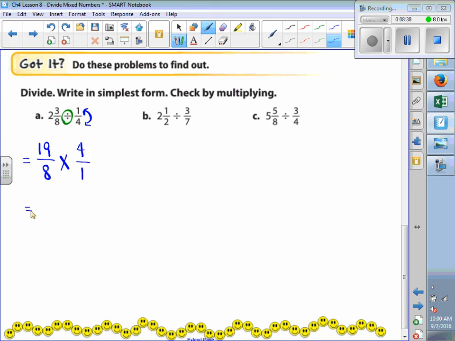And then we multiply like normal. Not the 1 and the 19, the 4 and the 8. We can simplify before we multiply. So 4 divided by 4 is 1. 8 divided by 4 is 2. And then we multiply straight across. So we have 19 halves, right? Now, how many times does 2 go into 19? 9 times. With how many left over? 1 left over. So we end up with 9 1/2.